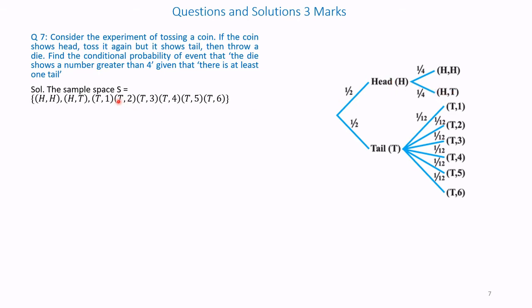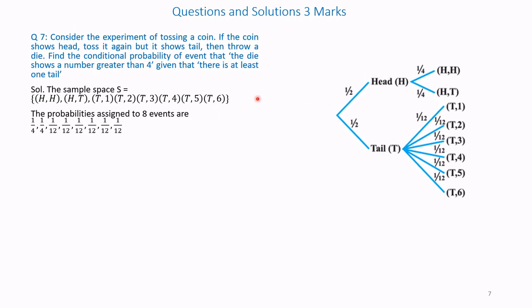And the second one, tail with the die: T1, T2, T3, T4, T5, T6. So these are the sample space shown in the diagram and written down here. Therefore, the probabilities are assigned to 8 events. There are 8 events: 1, 2, 3, 4, 5, 6, 7, 8.